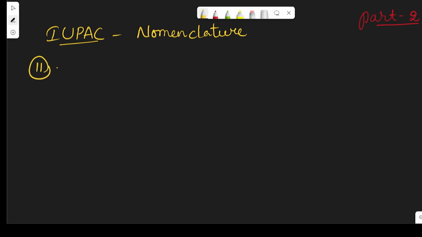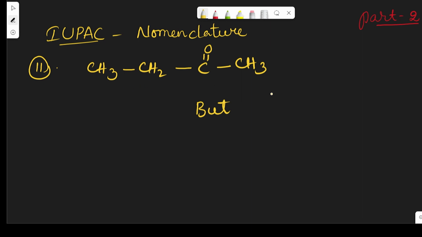The 11th one. CH3, CH2, C double bond O, CH3. So here 4 carbons are there, obviously, but all are single bonds only. So that is why we have to write butane. Now here one functional group is given. So this is a ketone.